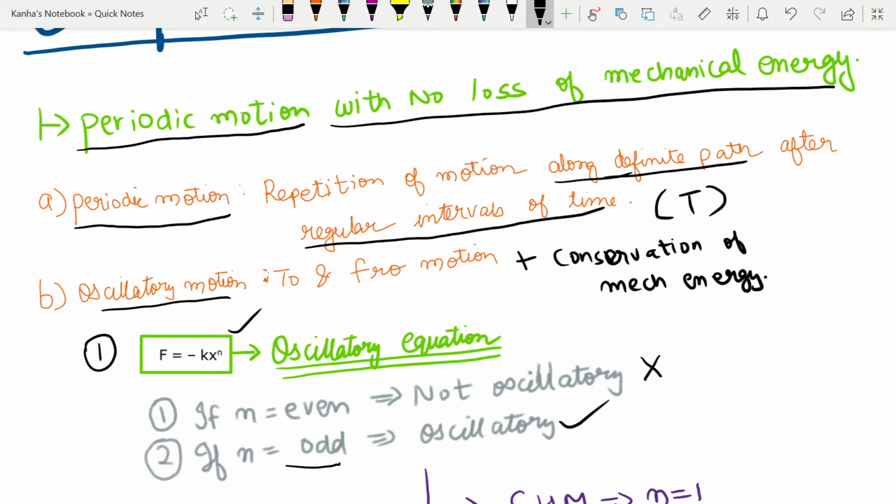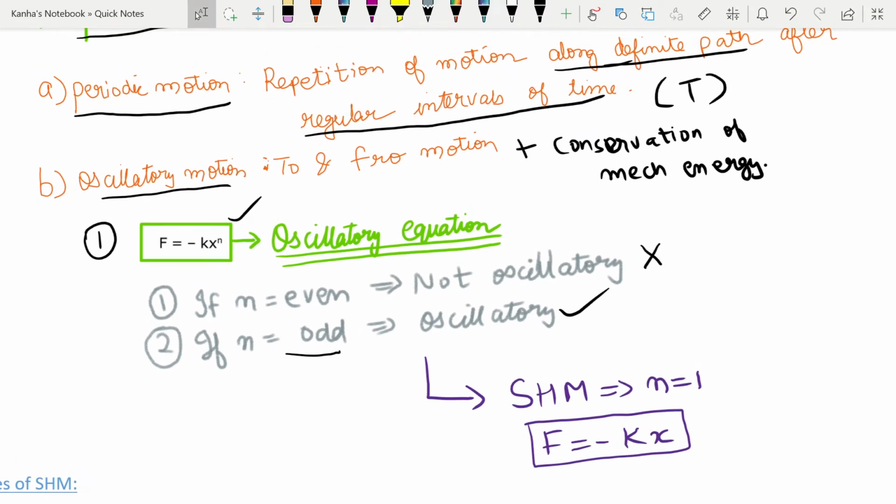This will be your oscillatory motion, and note that simple harmonic motion is a specific case of this. If I place n equal to 1 in the general equation, I get the equation for simple harmonic motion, which says F is equal to minus k times x.